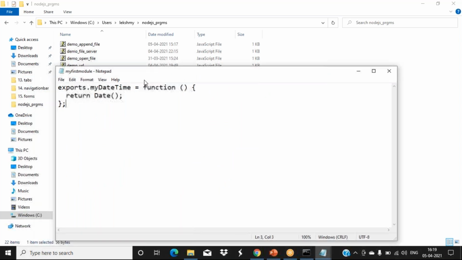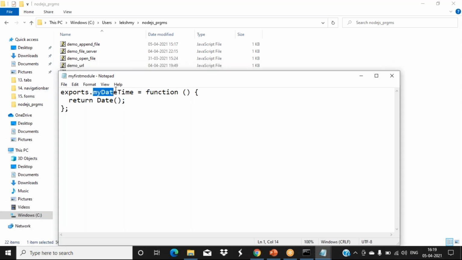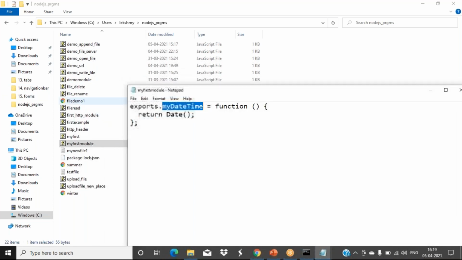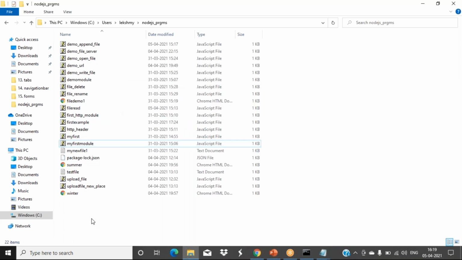See like this. Using the exports keyword, we created a function assigned to one variable, my date time. The function is returning the date object, which we have learned in our JavaScript. So the date object we are assigning to this my date time variable that we are exporting. Where we use this name, my date and time, there I can export it. This file we have saved with the name my first module.